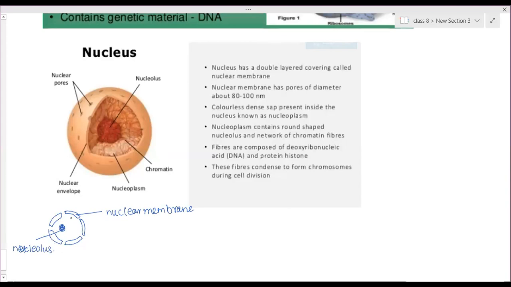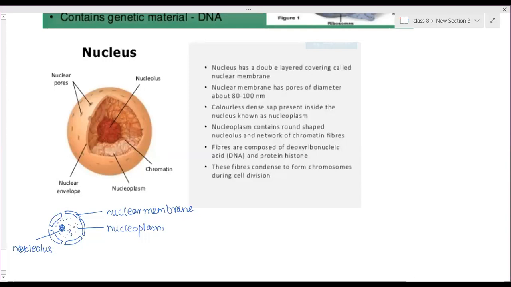The nucleus's activity is controlled by the nucleolus. And inside that you can see these thread-like structures. There is also a jelly-like substance present, which is called nucleoplasm, just like cytoplasm. Cell membrane, nuclear membrane, nucleus, nucleolus.